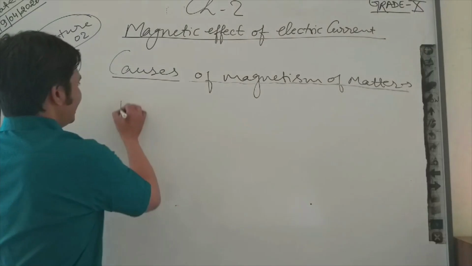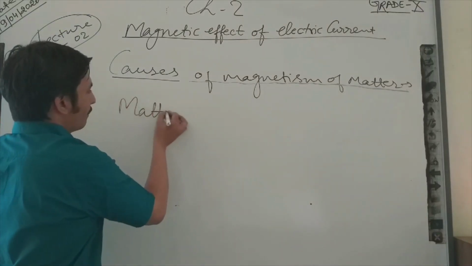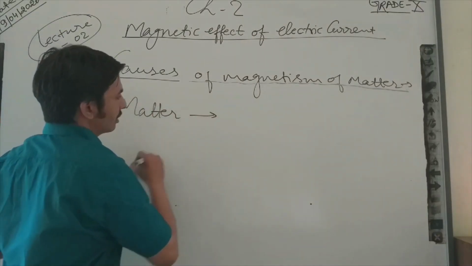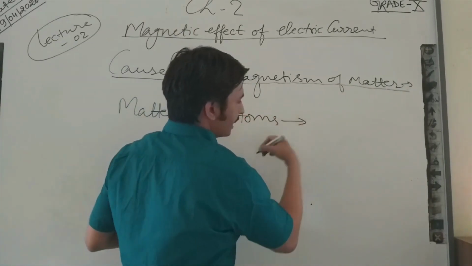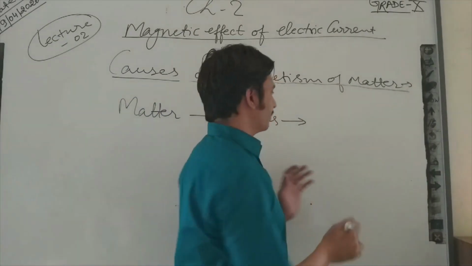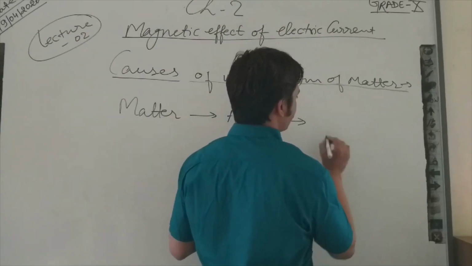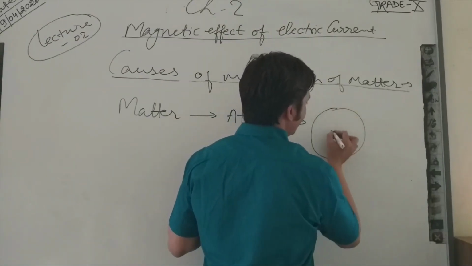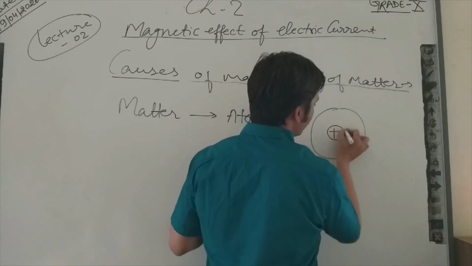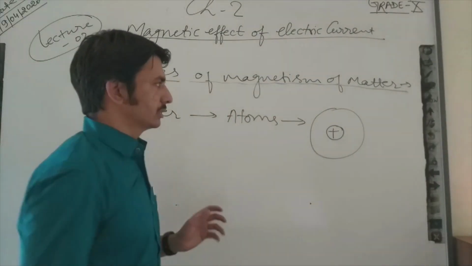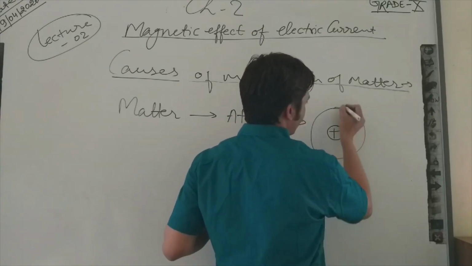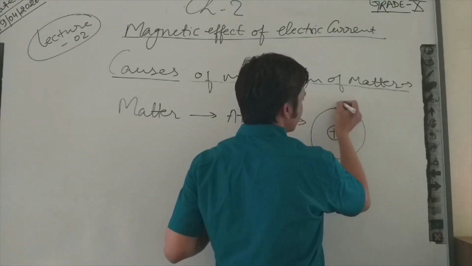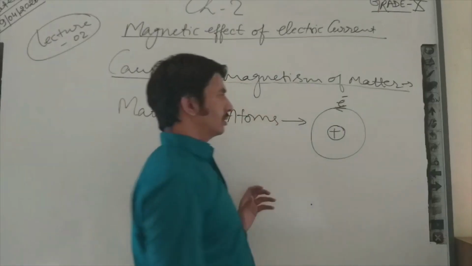As we know, matter has atoms, and atoms have their constituent parts: electron, proton and neutron. Neutrons and protons lie in the nucleus, and electrons are moving in their orbit.